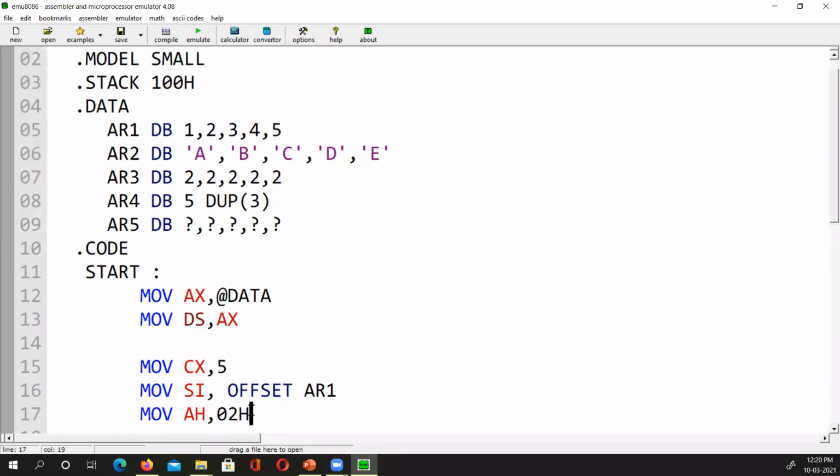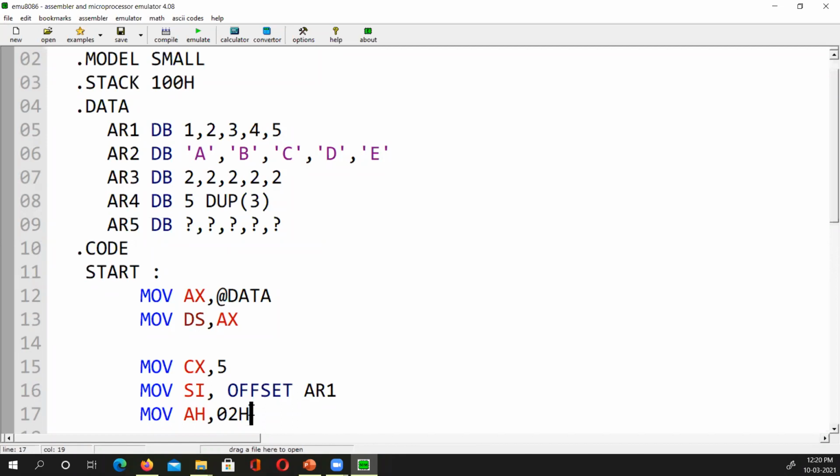So 0 to H is for printing, right? But where should the data be? It should be in which register? DS. DS means data segment. Where should it be? It should be in the DL. Yes, sir. DL. It should be in the DL. DL for the single letter.